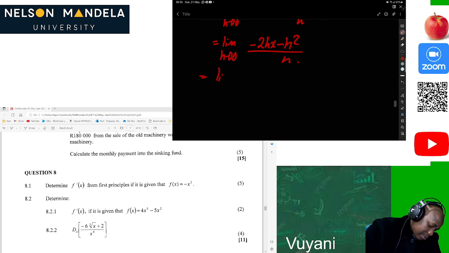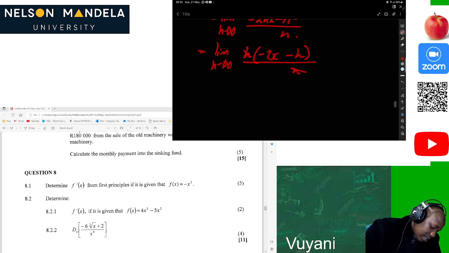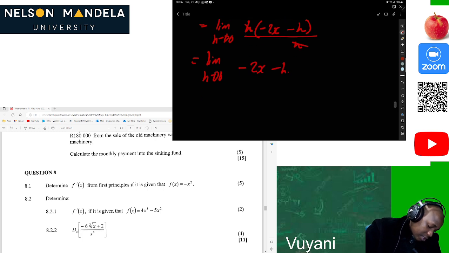Then again, the limit as h approaches 0, h is the common factor there. Then we have h times negative 2x minus h, divided by h. This and this cancel. Now we are left with the limit as h approaches 0 of negative 2x minus h. Of course, we place that 0 there, then it will be negative 2x minus 0, which is the same as negative 2x.